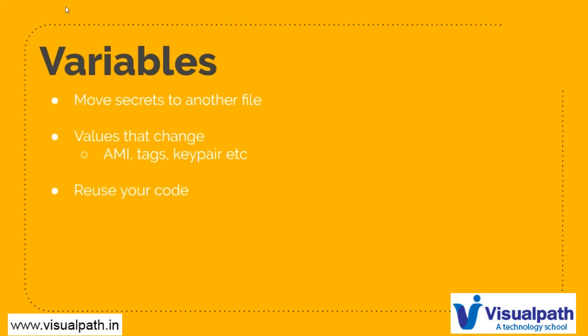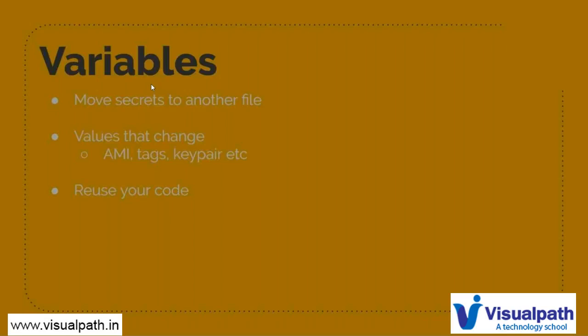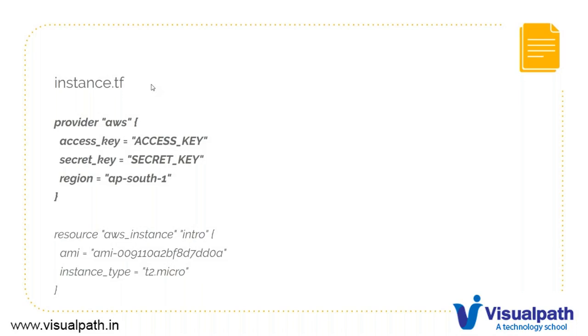So I don't want to copy the existing code again and make the changes. I use variables and I define the value of variables, okay? So for reusability of the code. We have a few things that change. In the provider section, you have access key, secret key. Anyways, we have moved it out, but we have region. That may be changing from project to project.